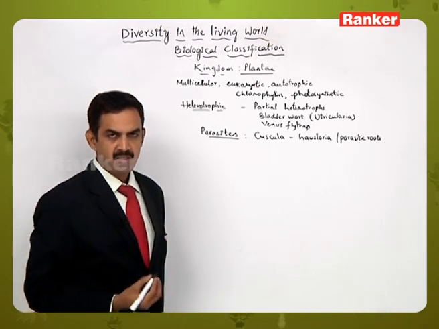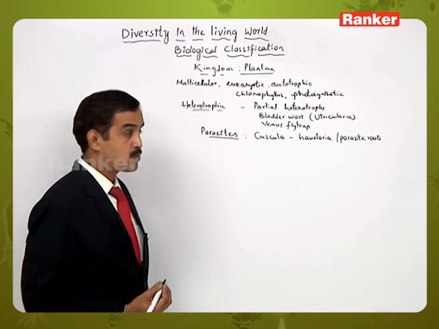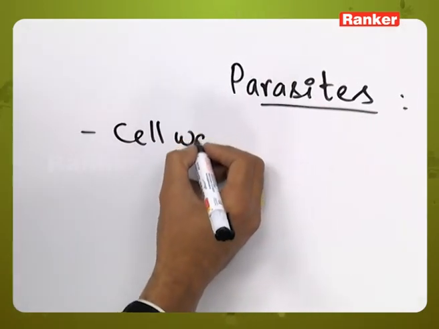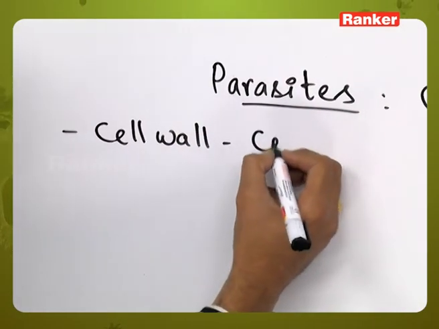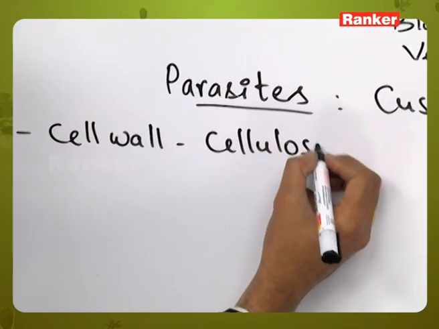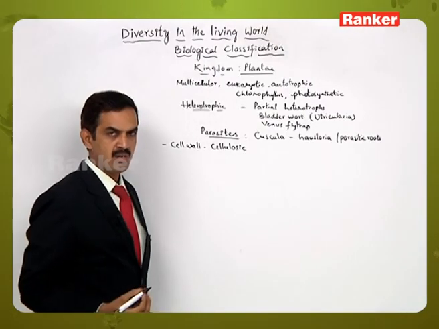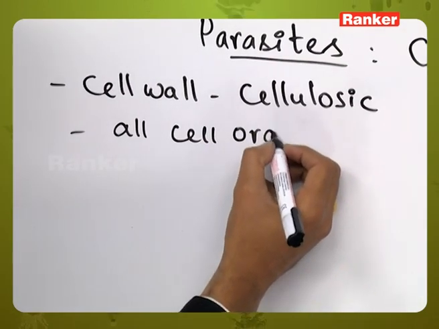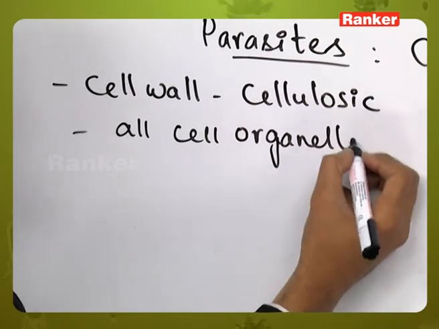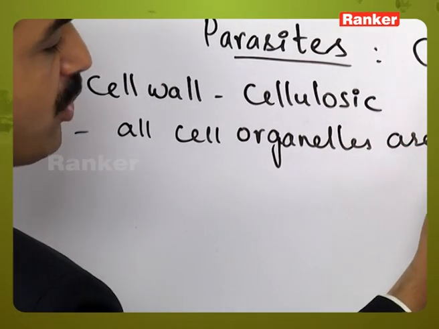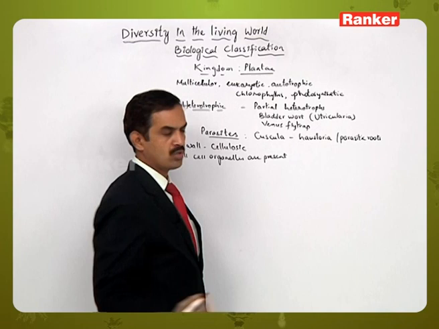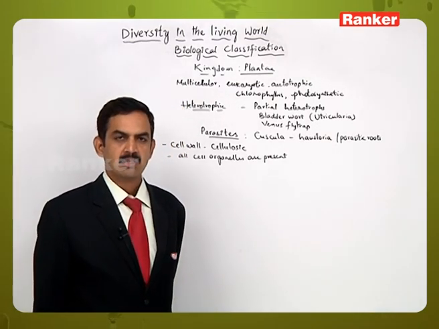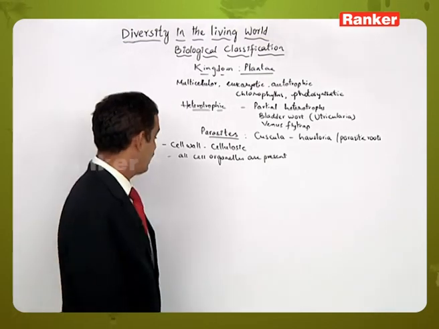And if you see the characteristic features exhibited by the Plantae group of individuals, they have a cell wall. The cell wall is made up of cellulose. Cellulosic cell wall is present, and all cell organelles are present, including mitochondria, chloroplast, endoplasmic reticulum, Golgi complex, and also 80S type of ribosomes.